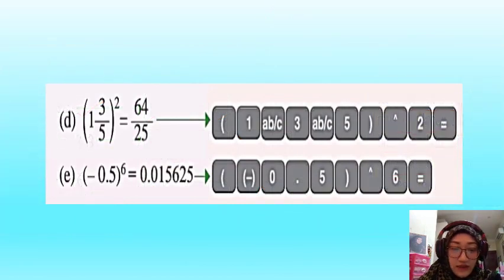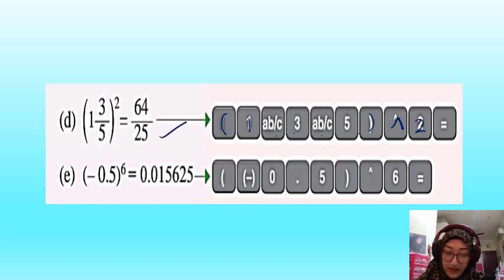Okay, for D, it's a mixed number, a mixed fraction. Okay, so 1, 3/5. Same as the previous one, when it involves a fraction, you must put a bracket and use the ABC button. So open bracket, you press 1, ABC, 3, ABC, 5, and close the bracket. Press the power and number 2. So press equals, your answer is 64/25. I hope you are getting the right answer.